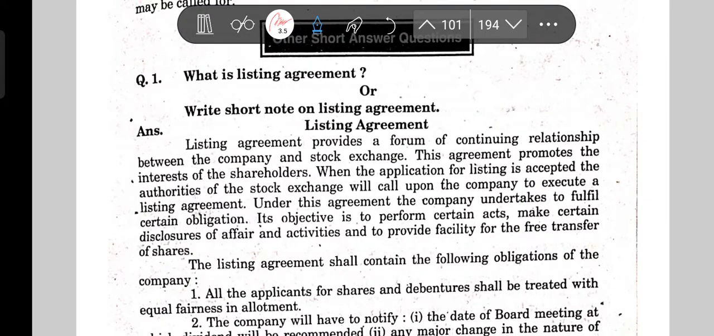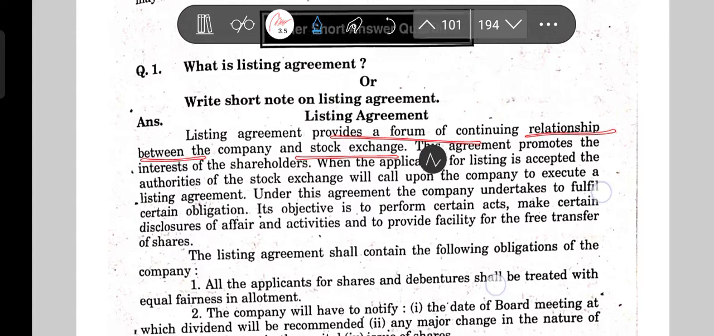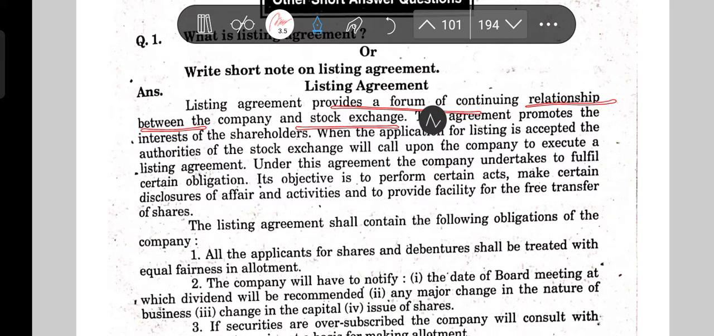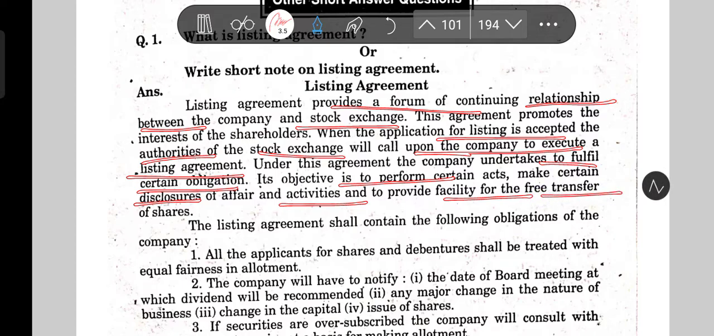Listing agreement actually provides a forum for a continuing relationship between the company and the stock exchange. This agreement promotes the interests of the shareholder. When the application for listing is accepted, the authorities of the stock exchange will call upon the company to execute a listing agreement. Under this agreement, the company undertakes to fulfill certain obligations, perform certain acts, make certain disclosures of affairs and activities, and provide facilities for the free transfer of shares.